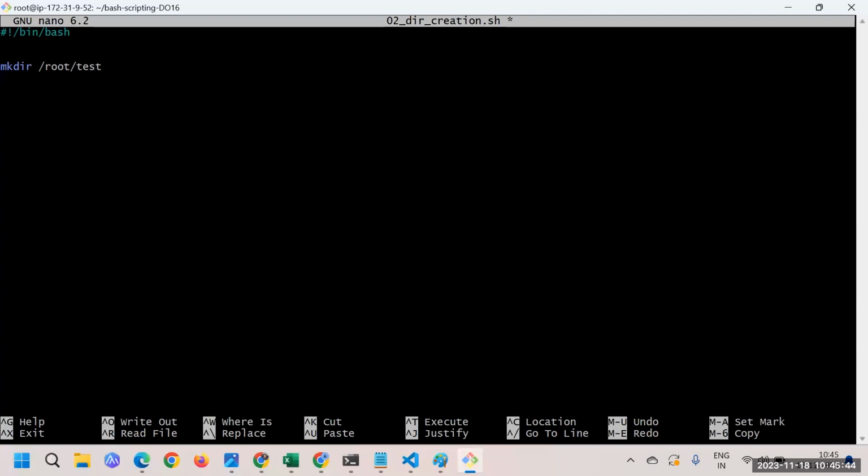Let's say I would like to have one more folder on slash home slash ubuntu, and under that you would like to have test1. So we would like to have these two directories.